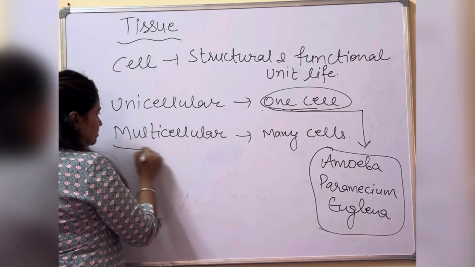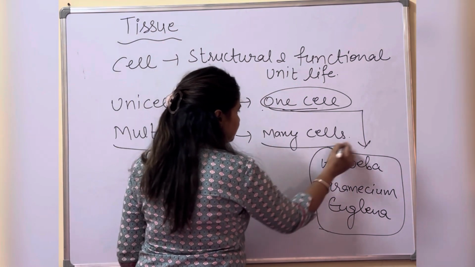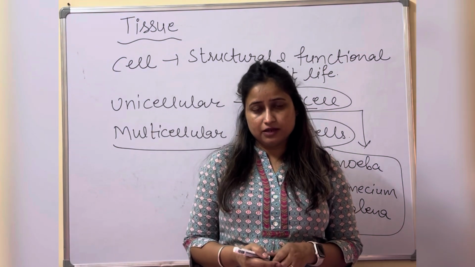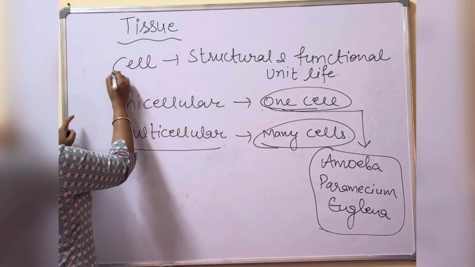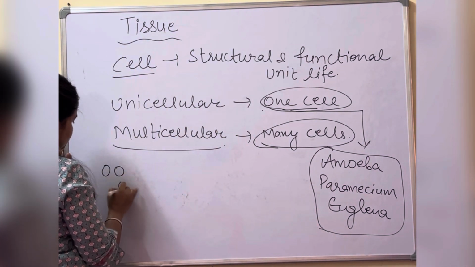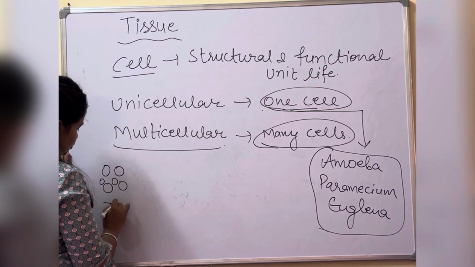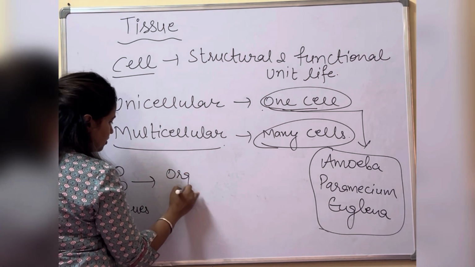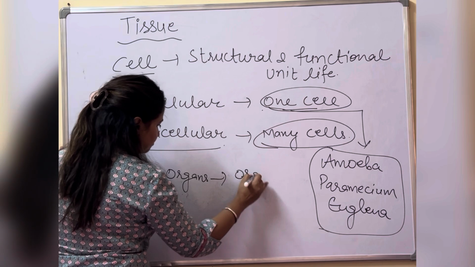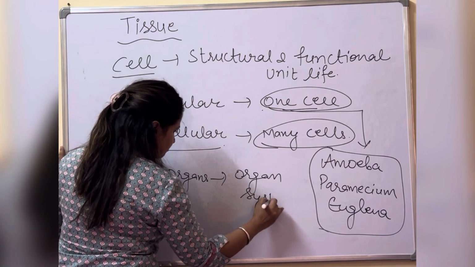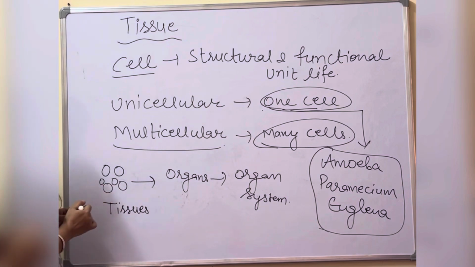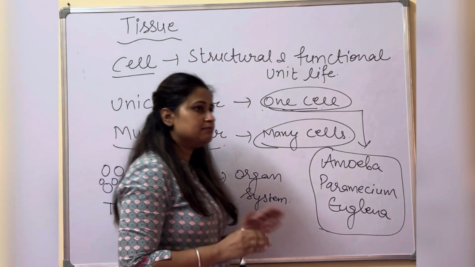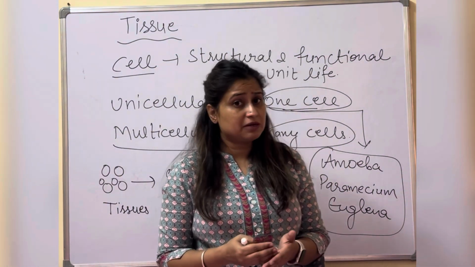Now come to the multicellular organism. In a multicellular organism, there are many cells which are performing some specific functions. Cells of similar shape are combined together and they form the tissues in a multicellular organism, and the tissues further form the organ, and organs further form the organ system. So from here we can get an idea: in the multicellular organism, all the functions are performed by some specific tissues or some specific cells.